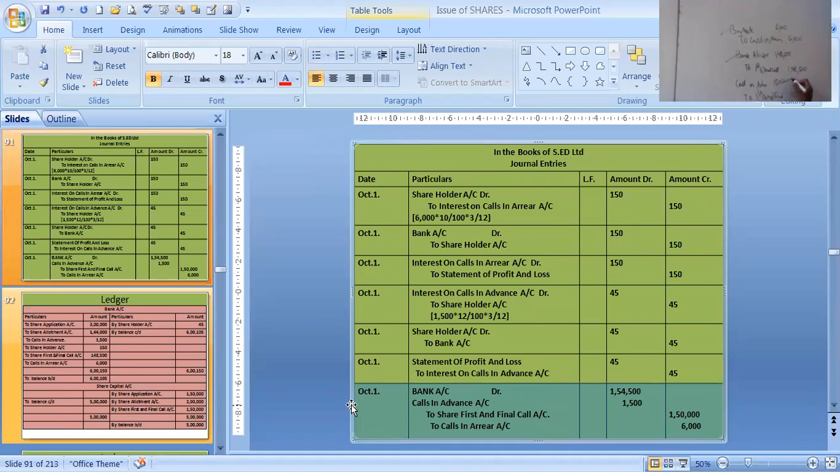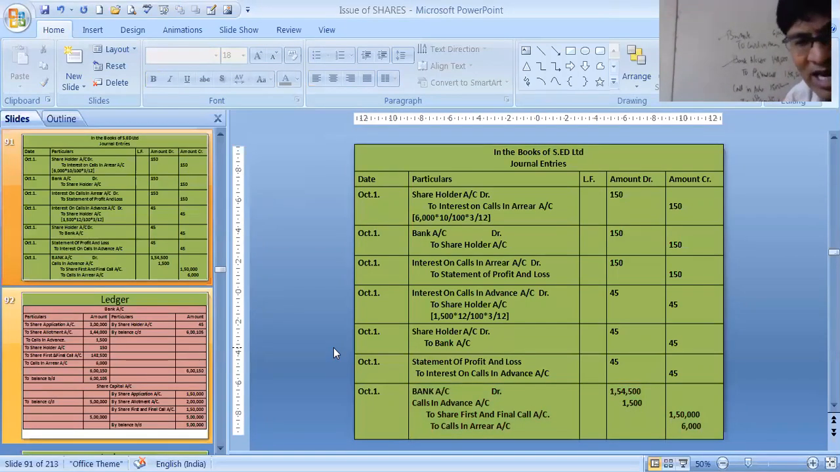Calls in advance 1,500. See over there also 1,500. There, first and final call 1,48,500, and again 1,500 means 1,50,000. And calls in arrear is cancelled at 6,000, so it is calls in arrear 6,000. You have to pass only this entry, not the simple entries. Only the compound entry you need to pass. So this much was our journal.